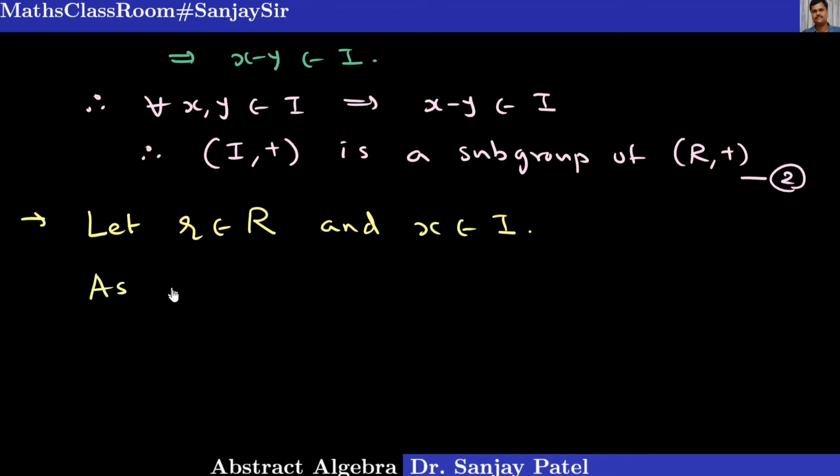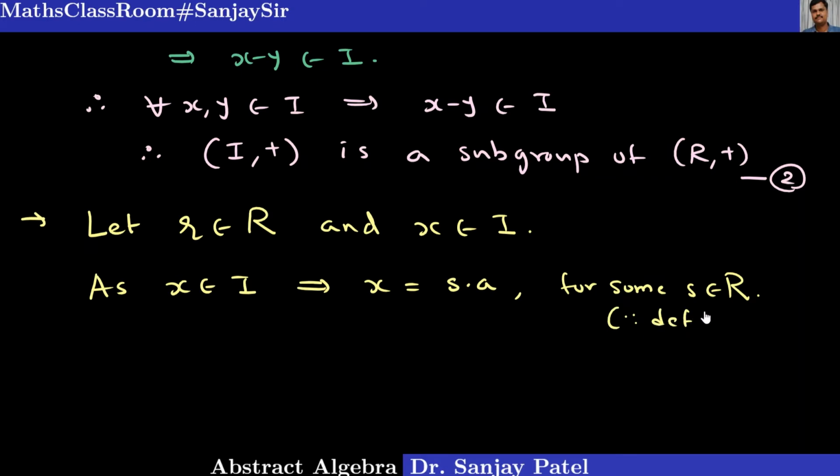Now as x belongs to I, we can write x in the form something into a, and that something I want to write as s into a, for some element s belongs to the ring R. It is by definition of the set I, because I contains all multiples of a.